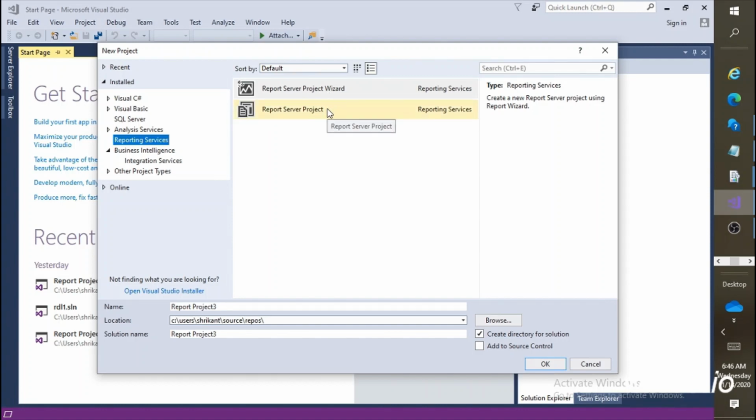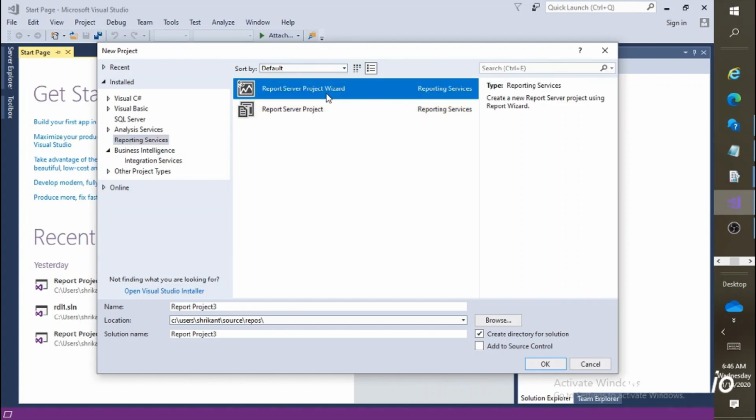Okay, first of all, the Report Server Project Wizard is a kind of project which will ask us all the configuration in the first place. It will ask us the data source, it will ask us how you want to see the data on the report, and it will generate the RDLs automatically, it will generate the data source automatically, and all those things will be done automatically. This is for understanding purposes, and if your application or your report is very simple, then you should go with the Report Server Project Wizard. But whichever project you go with, you can edit or add anything after the creation, but this is just for the default purpose.